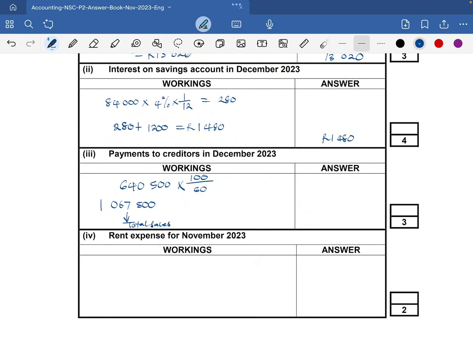And remember that we need to determine the cost of sales. What is the total cost of sales? We need it so that we can determine what we purchased in October. Remember, we're dealing with October, but we are calculating what we will pay in December. Hope you're still following.